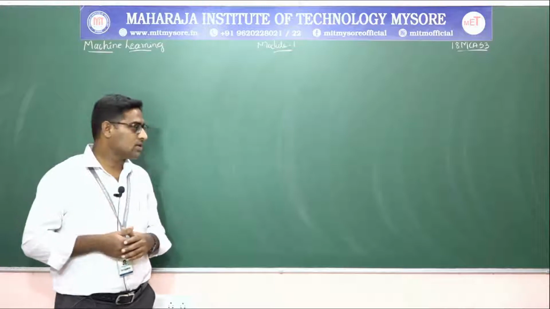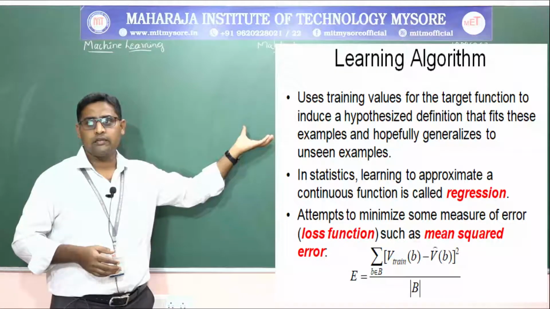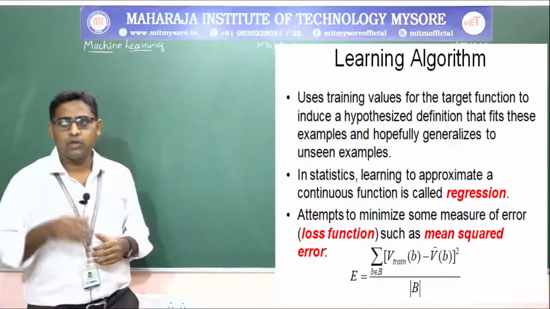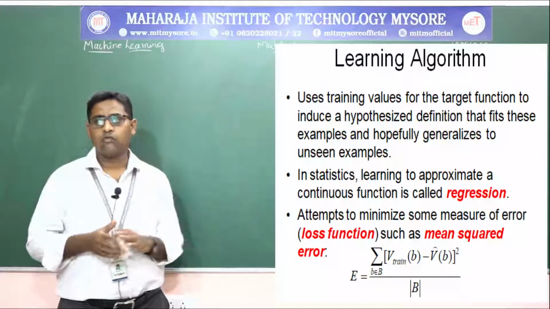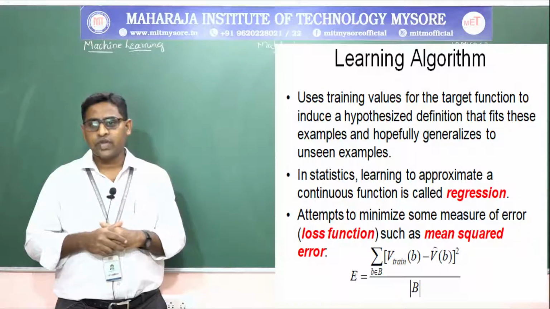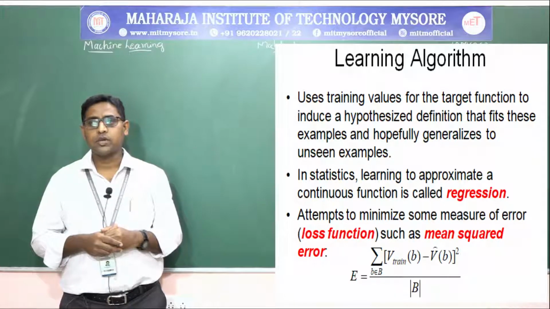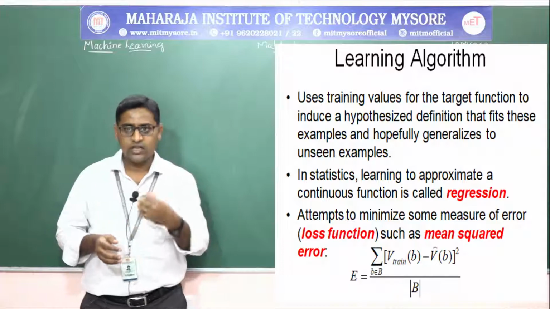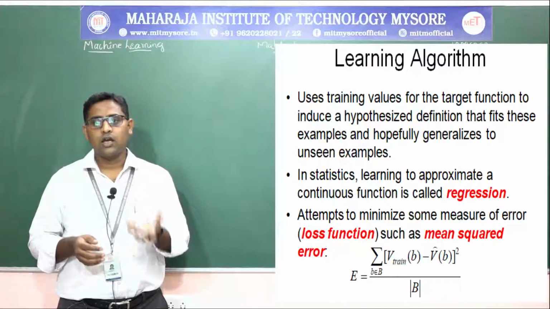Now the learning algorithm uses the training values we have obtained for the target function to induce a hypothesis definition that fits these examples, and hopefully generalizes to unseen examples. In statistics, a linear approximation of a continuous function is called regression. That means regression is nothing but learning to approximate a continuous function.